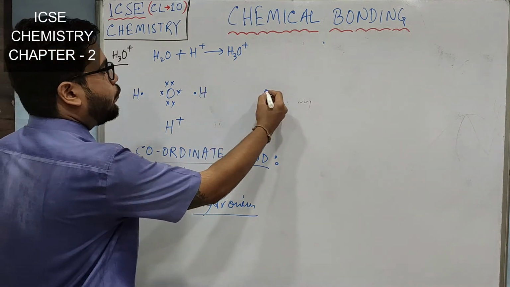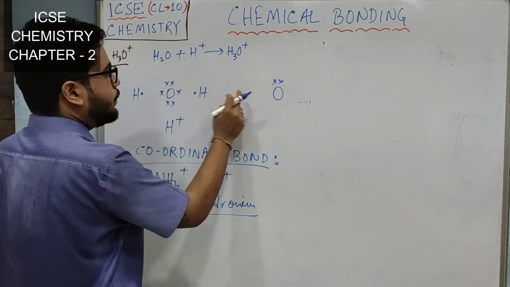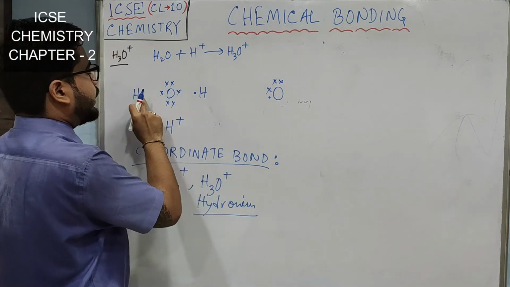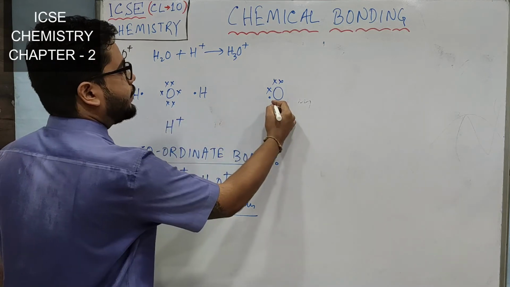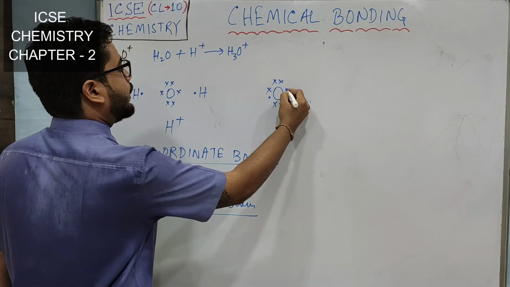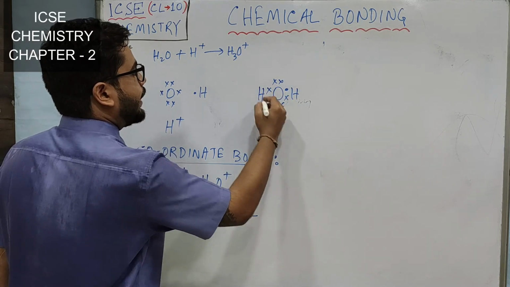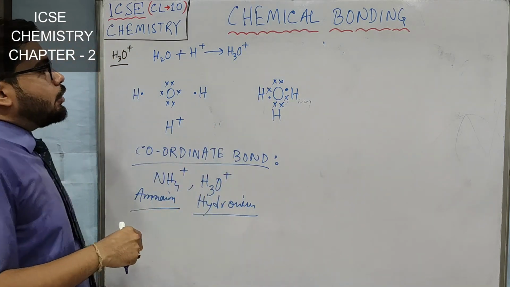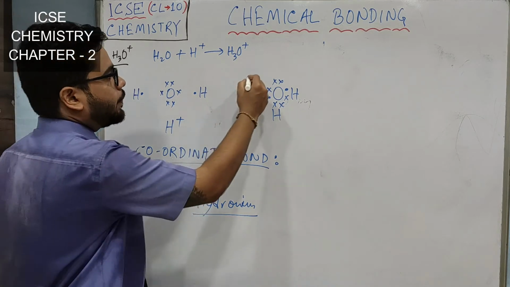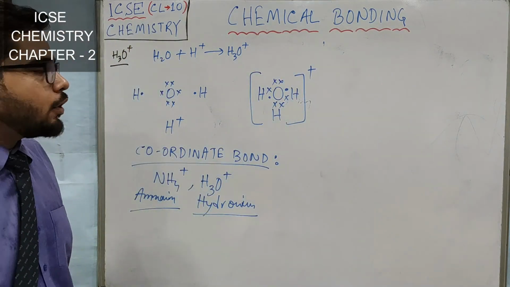Now in the next step, first I will draw the central atom, and on both the sides where hydrogens are there, I will be drawing one electron of oxygen and one electron of hydrogen. On this side there are no hydrogen electrons, and on this side also one electron of oxygen and one electron of hydrogen. Now you have seen we have written almost everything correctly, but we have not given the plus sign, the ion. So we have to put a second bracket and give the plus here, alright.